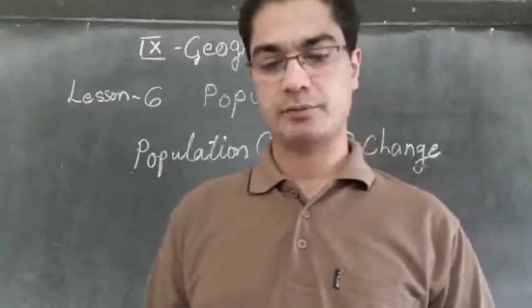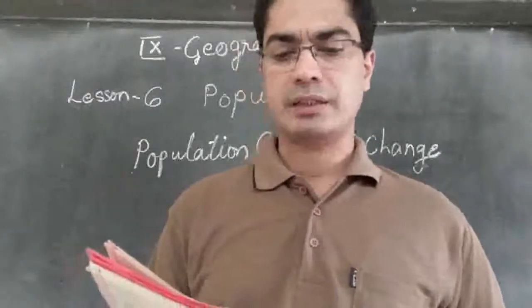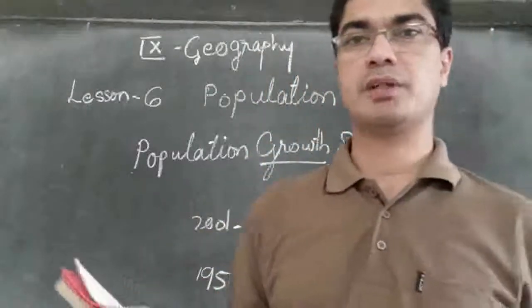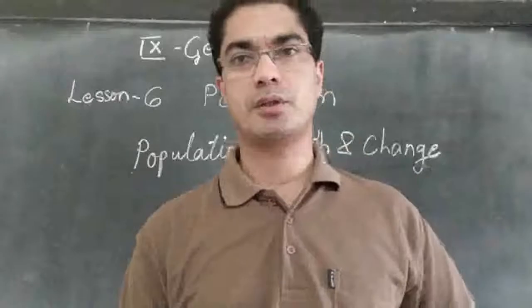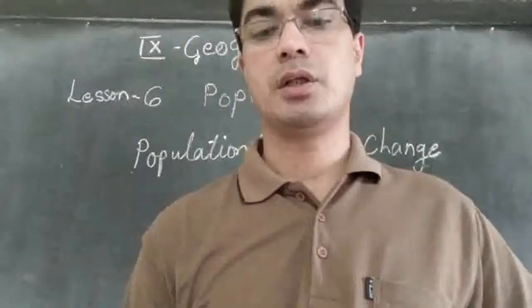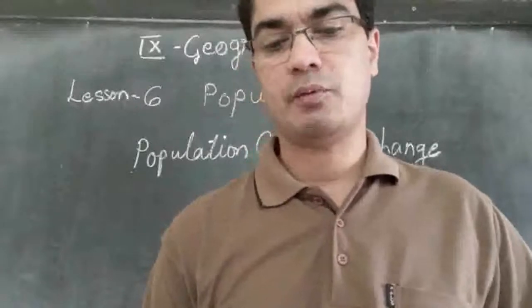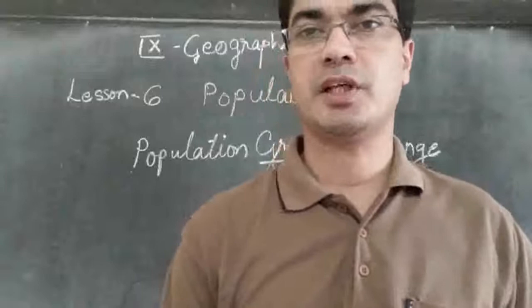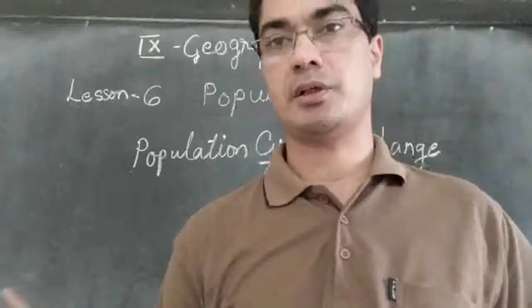Then the death rate. Death rate is the number of deaths per 1,000 persons in a year. So just like the birth rate, that is live births per 1,000 in a year, the same way the death rate is the number of people dying per 1,000. So among 1,000 people, how many people died in a year? That is death rate. You can underline that also.